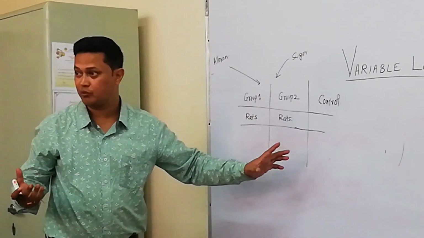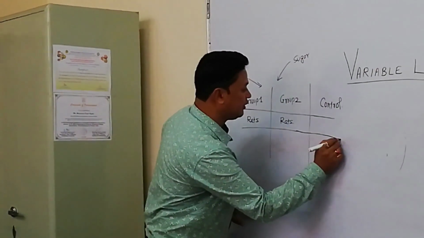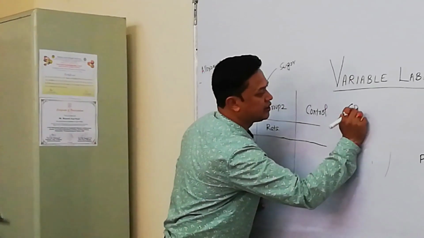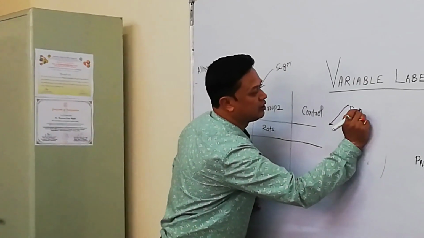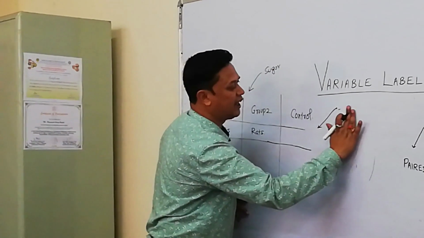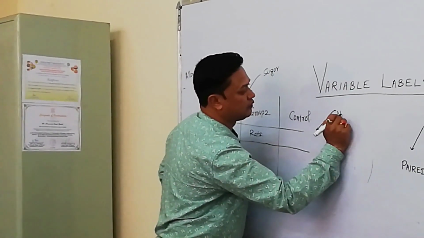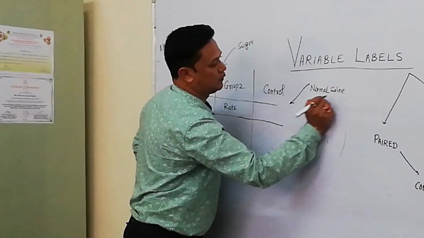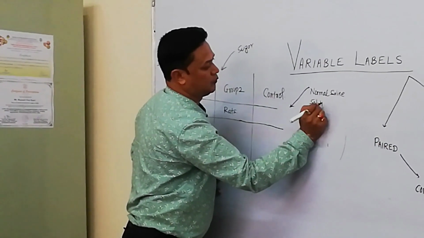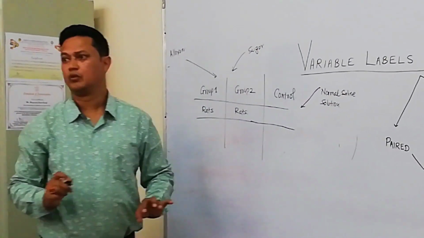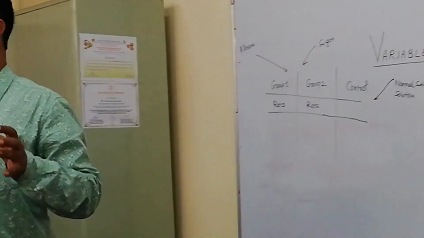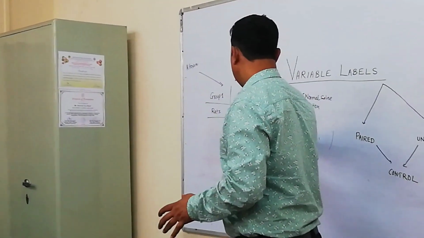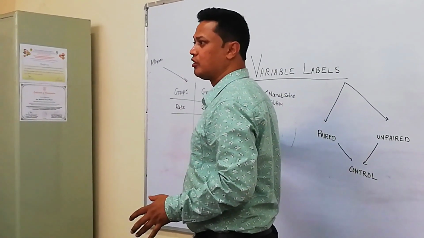So here I give them distilled water, or suppose not distilled water but normal saline solution.